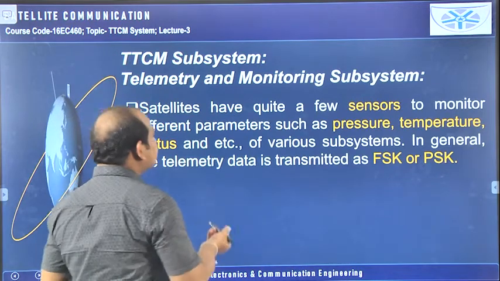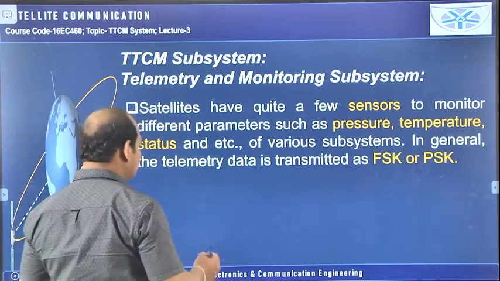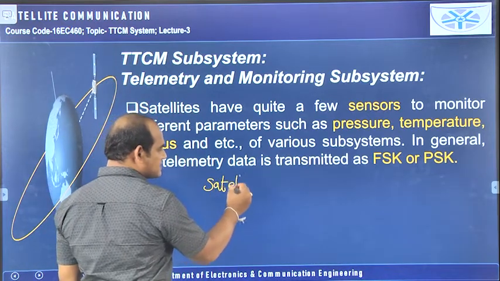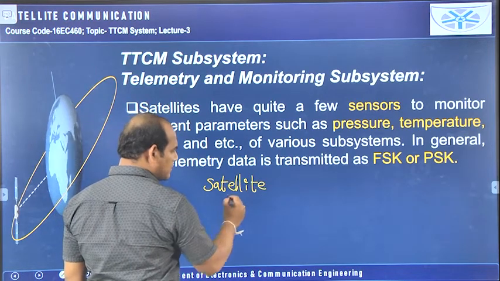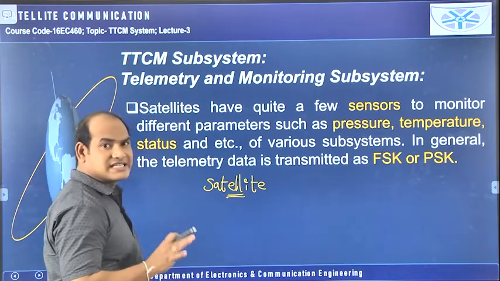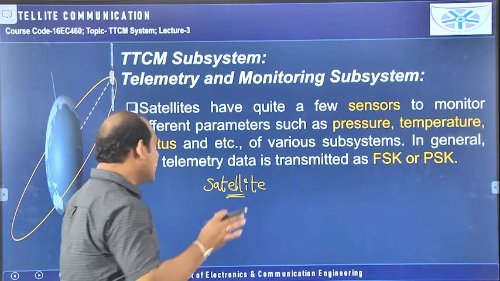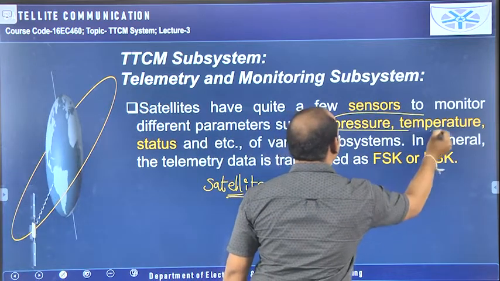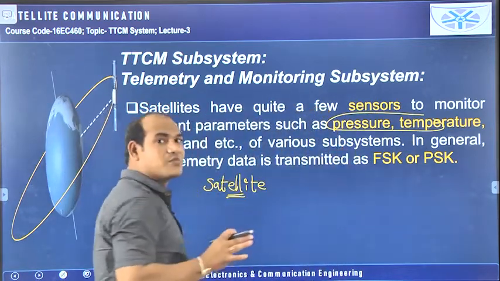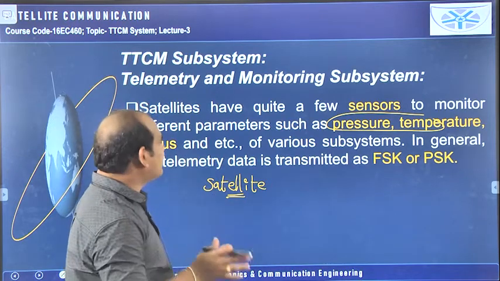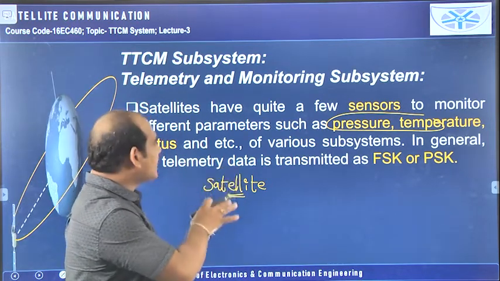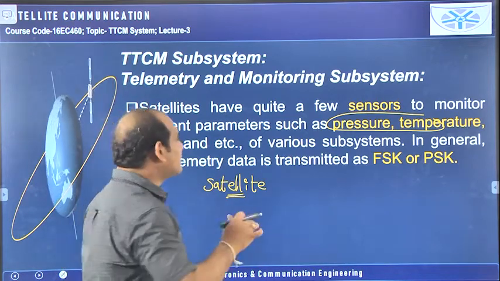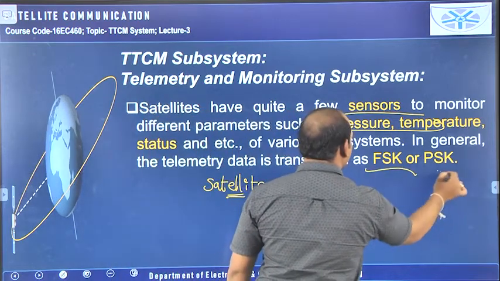Then satellites have quite a few sensors. Already I told about the sensors. That is, the satellite is getting the information by using the sensors. So by starting this topic I have told about this. Okay, using the sensors the satellite is able to get the information. What type of information will it get? Pressure, temperature and status of all the subsystems. That means it is monitoring all the subsystems by taking the information from the sensors, like pressure, temperature and status of the various subsystems, and what type of modulation is performed, that means FSK or PSK.